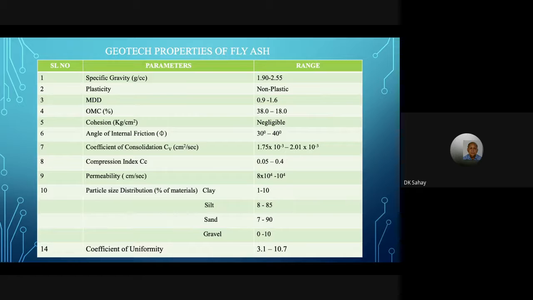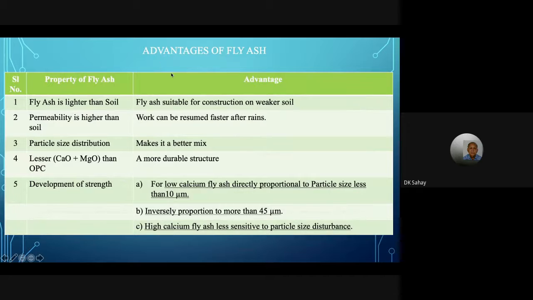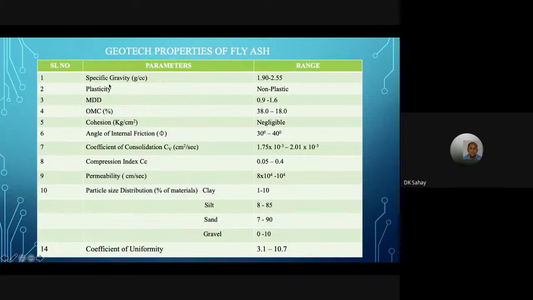Now, this is the general geotechnical property which I have listed here. It is non-plastic. It is lighter. If you see MDD, it is 0.9 to 1.6. OMC is this much. Now, the permeability of fly ash is very important here, because this is going to lead us to the use of this.